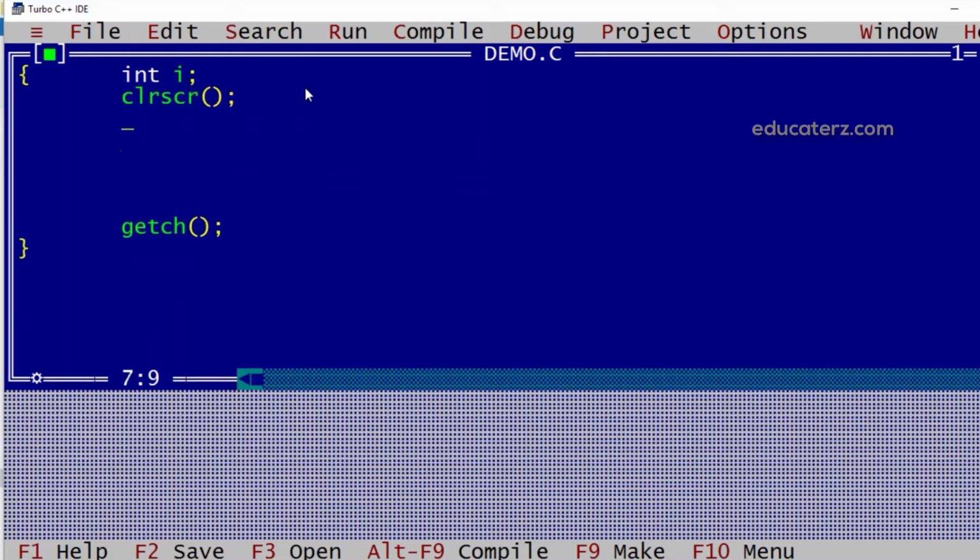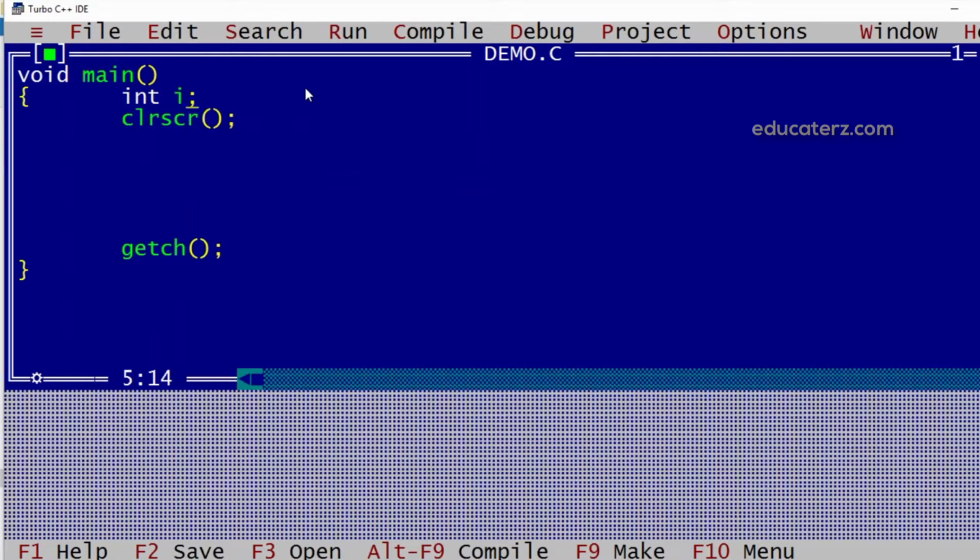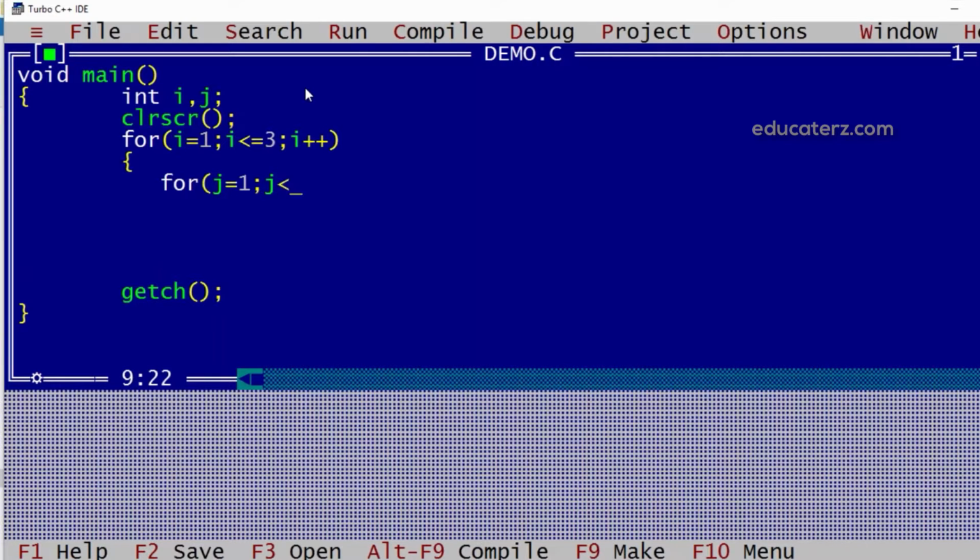Suppose I have nesting of the loop. Say I'll go for two variables i and j. Then I have a for loop where i is initialized to 1, i is less than or equal to something, and i plus plus. Now I'll create another loop where I'll use j equal to i, j is less than or equal to 3, and j plus plus. Now here I am going to print the value of both i and j.